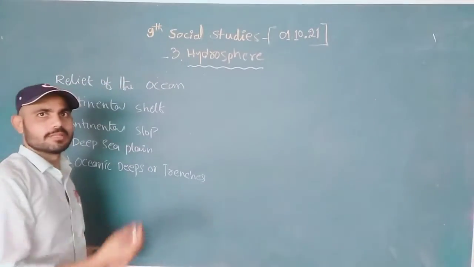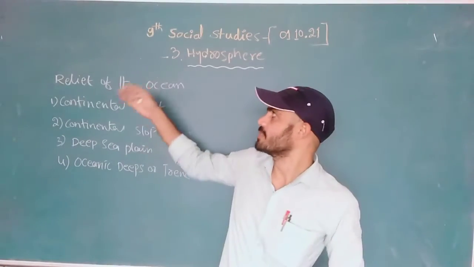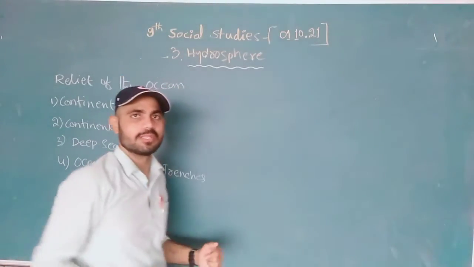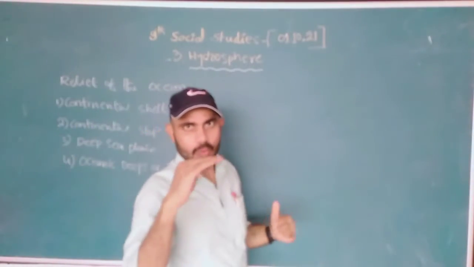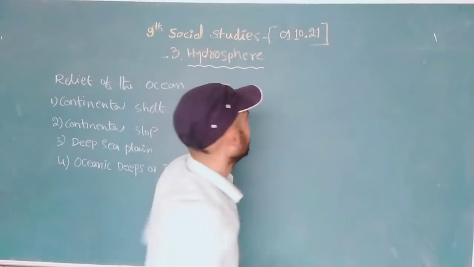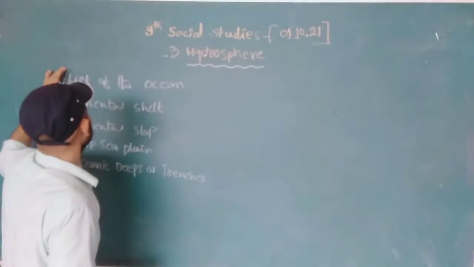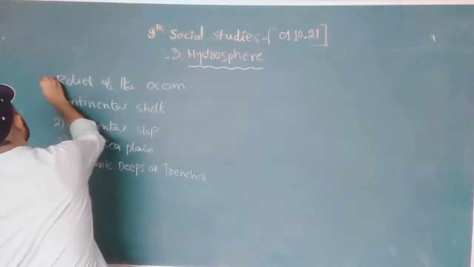Among them, this is our third lecture. In the first lecture and second lecture, we already discussed what a hydrosphere is and what the hydrological cycle is. In the second lecture we discussed the oceans, what the oceans are and how oceans were affected. In this lecture we are going to discuss the relief of the oceans, the relief features of the oceans.